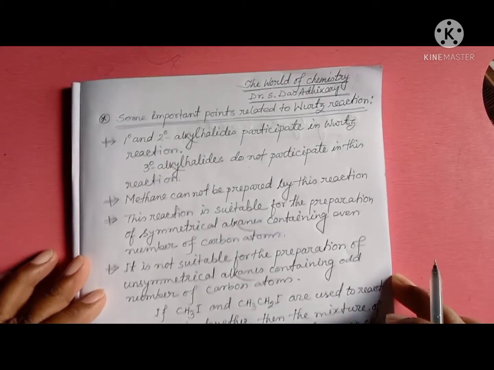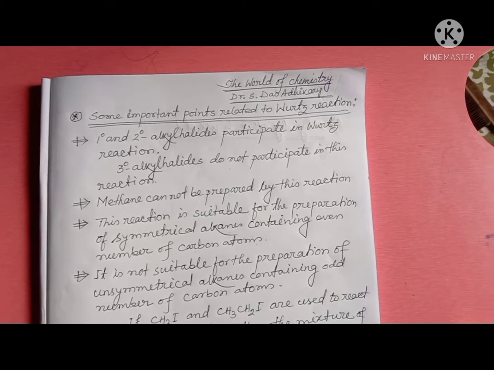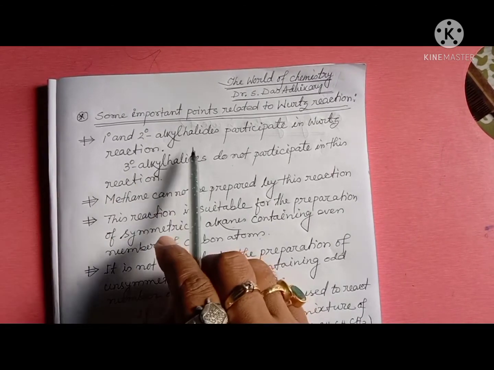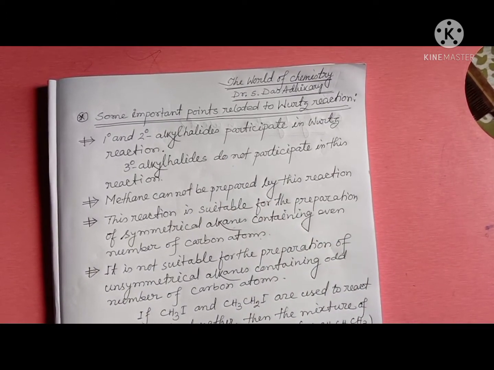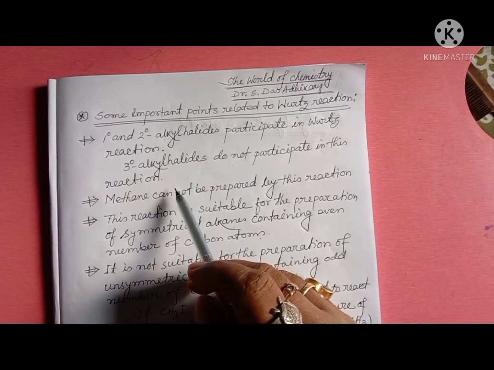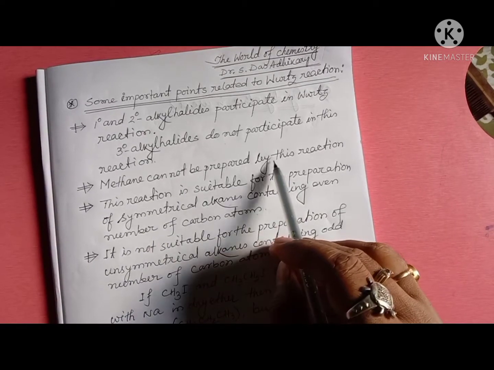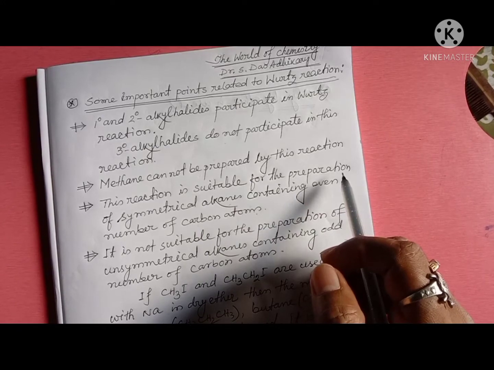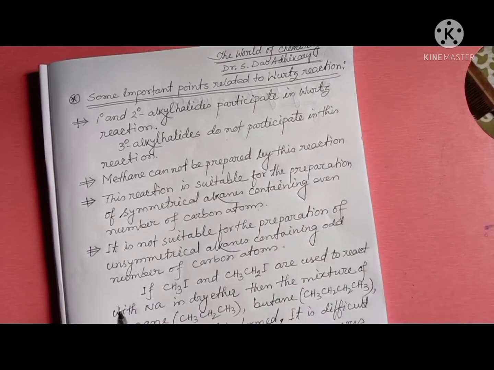Now, some important points related to Wurtz reaction. Generally, 1 degree and 2 degree alkyl halides participate in Wurtz reaction. 3 degree alkyl halides do not participate in this reaction due to steric hindrance. Obviously, methane cannot be prepared by this reaction because 2 molecules of alkyl halides take part in this reaction.